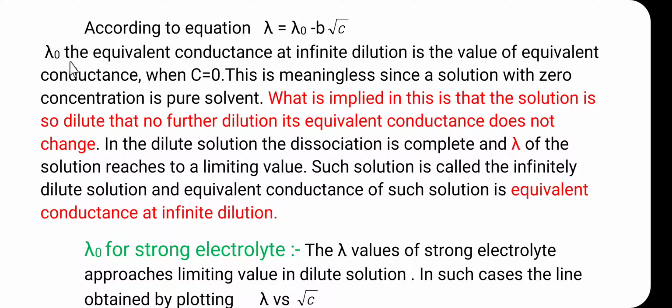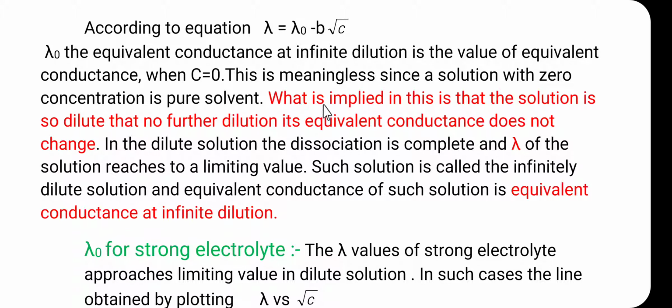Let us consider once again what is lambda 0 or lambda infinity. Lambda 0 is the value of the equivalence conductance when c is equal to 0. But friends, this is meaningless, since a solution with 0 concentration is the pure solvent.